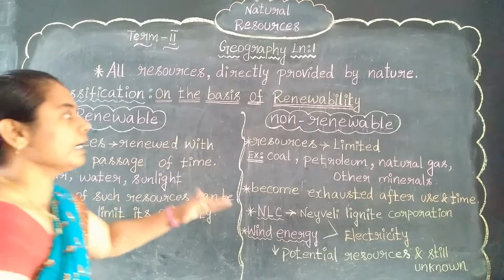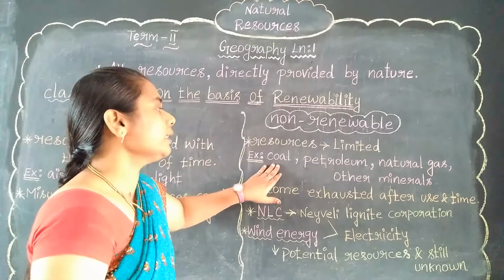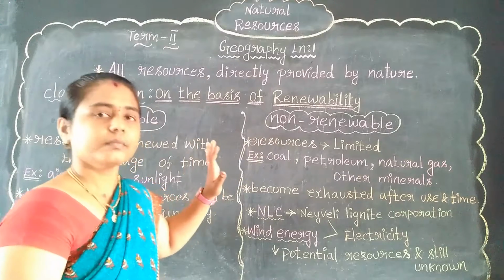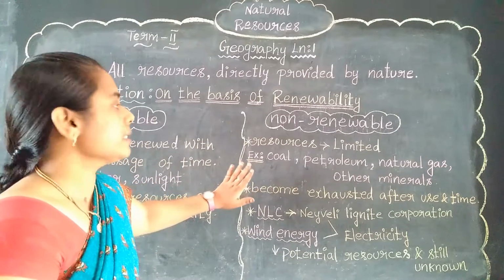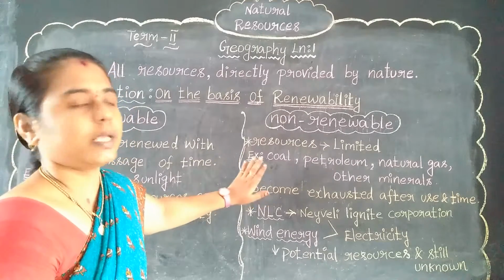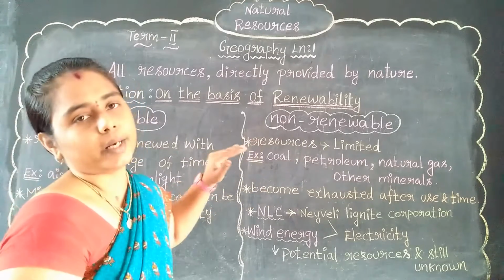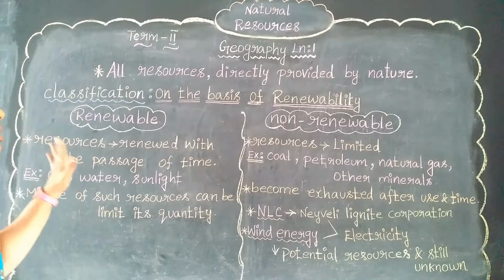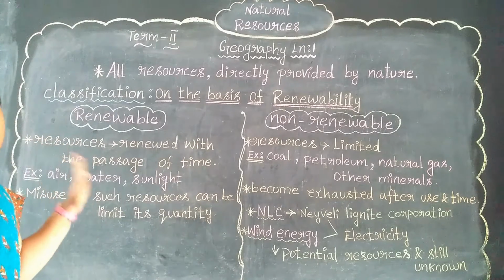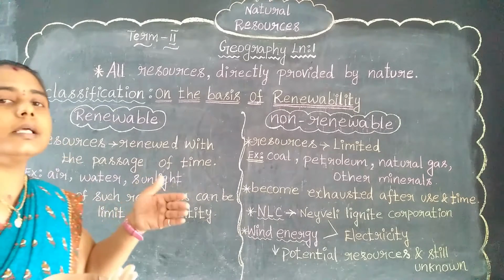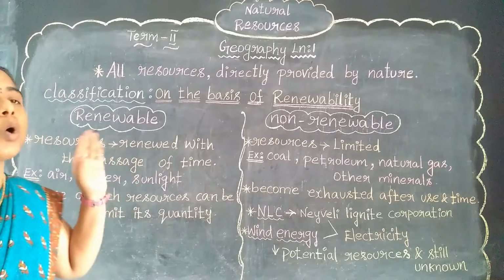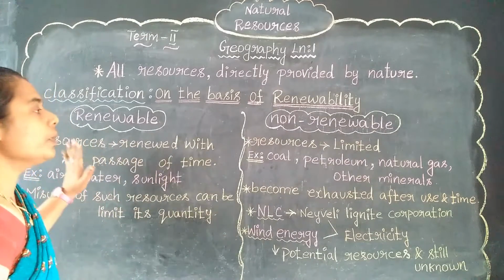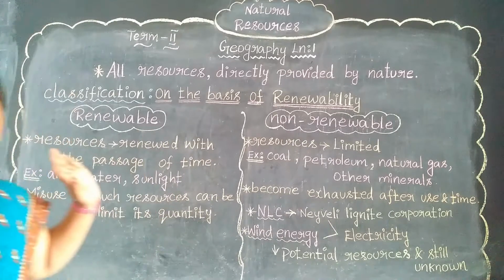But in non-renewable, that process is lacking. It should not get renewed often. It is a limited source. But renewable is not a limited one, it is unlimited. Often it will get renewed. That is the common difference between renewable resources and non-renewable resources.